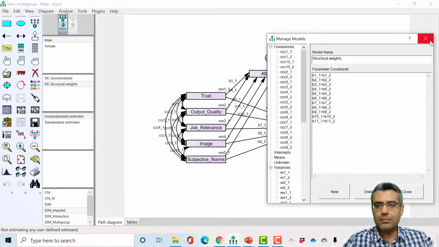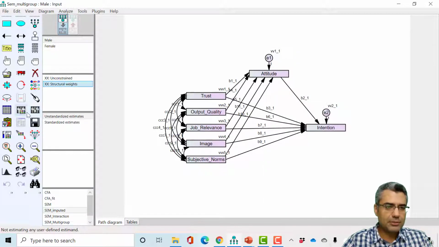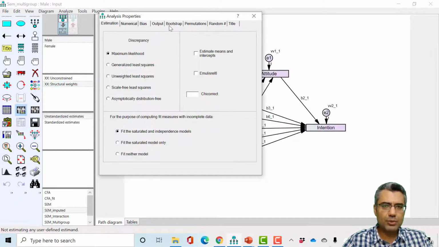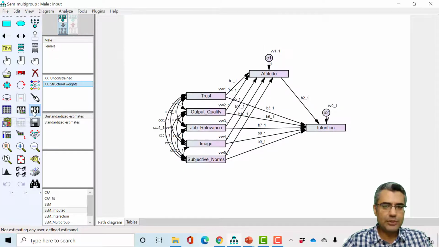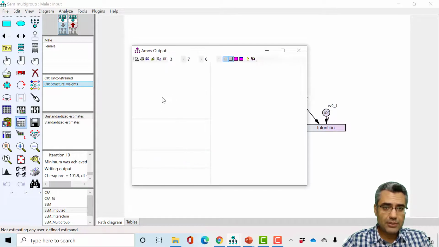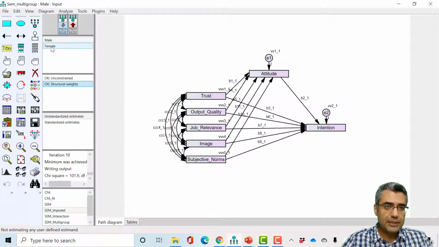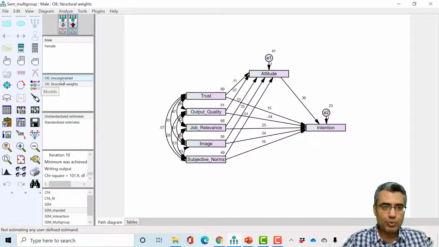So I just run the model. How to run? Usually I go to output, I standardize. These are the three that I usually select. But anyway, here we just want to compare the models. So, okay, we got the results, and let me show you something. When you click on the output mode, you can switch between male and female. First, I select unconstrained, so I can switch between male and female. You see all results are changing.